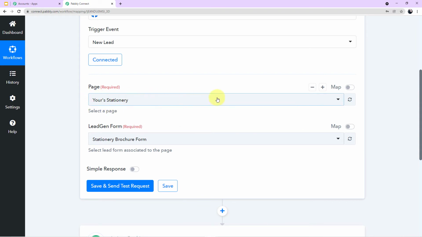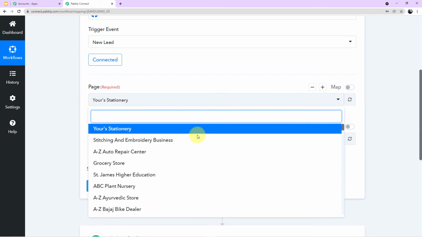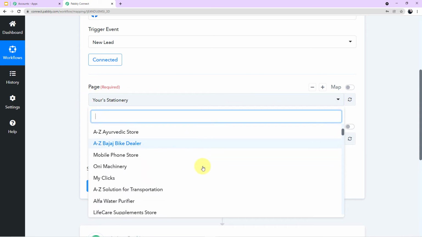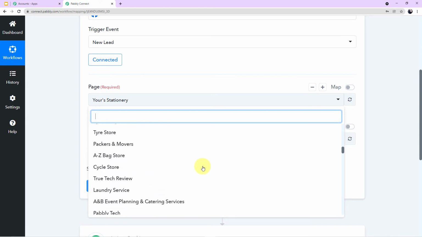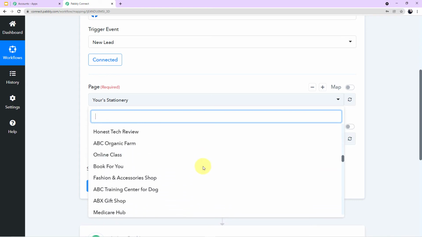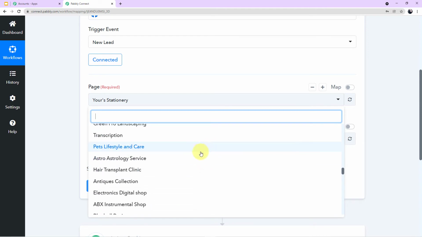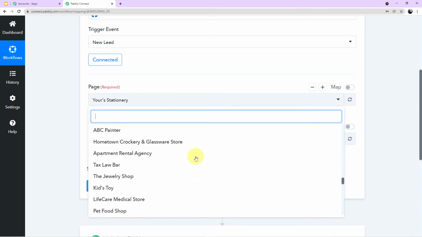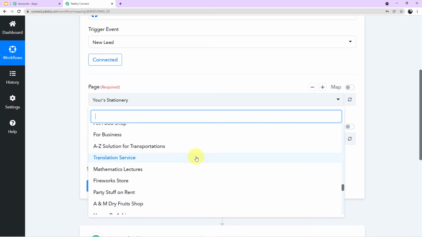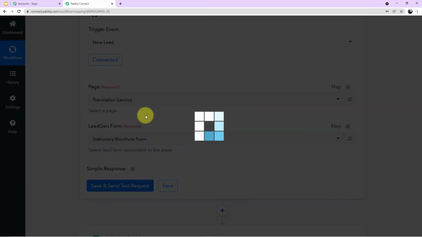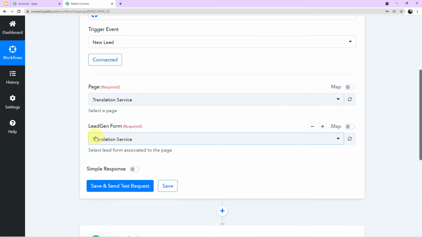Okay, come to the page section, click on this arrow. Now when you scroll down, you can see all of the pages which I have shown you in my Facebook account. Now, what you have to do, click this arrow and simply search for the particular page on which you have run the live advertisement, and simply click here. So the page will be mapped and automatically the form which is integrated with this page will appear here.